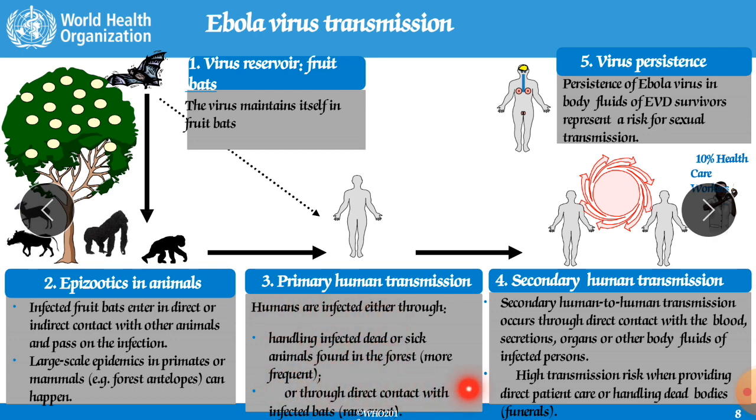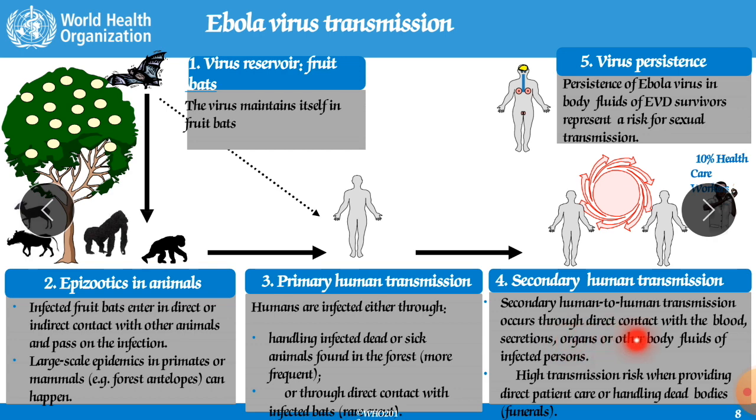Either by bats or by other animals, they will transfer their infection to the human being. This is zoonotic transmission. Now fourth, secondary human transmission. Secondary human to human transmission means from one person to another person. This is a very dangerous stage, person to person transmission.